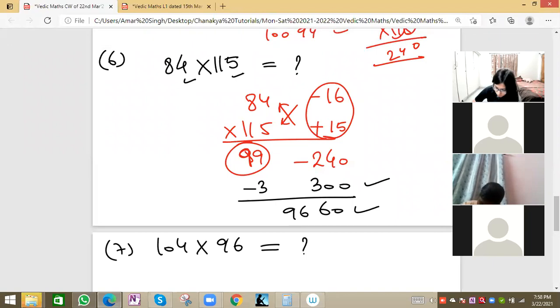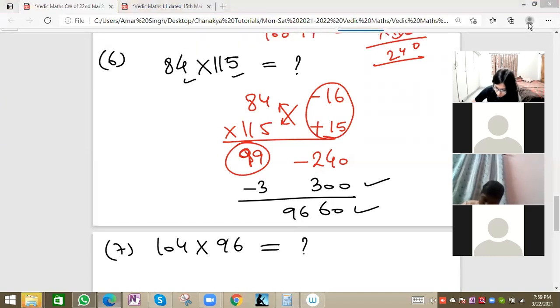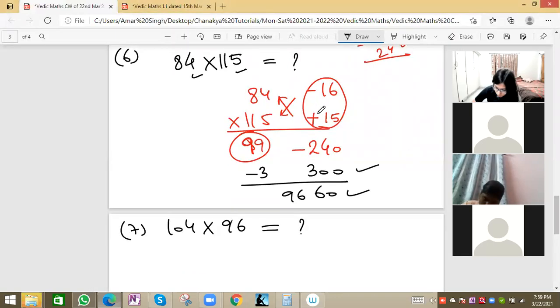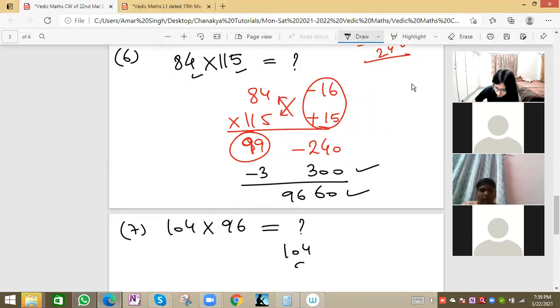Pratyusha, please try once again. Pratibha's answer is correct. Rishi's answer is also correct. Rashul also correct. Roshan also correct. Most of you are getting the right answer. Vedika, please try once again. Proper steps, now you can see from the above example, same type of question. Tanzila also right answer. See, 104 and 96.